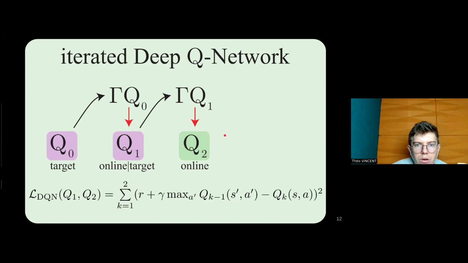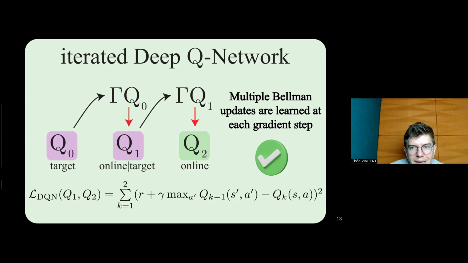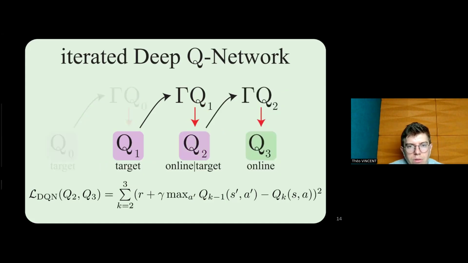After a predefined number of gradient steps, similarly to what we did in deep queue network, we shift the window. But here you can really see that multiple updates are learned at each gradient step. And as I was saying, after a predefined number of gradient steps, we shift the window by updating the online networks to the target networks to consider the following Bellman iterations. And we do that until the training ends. This was a window of size 2, but we can also, at the cost of more networks learned, increase this window to make it even more parallelized.